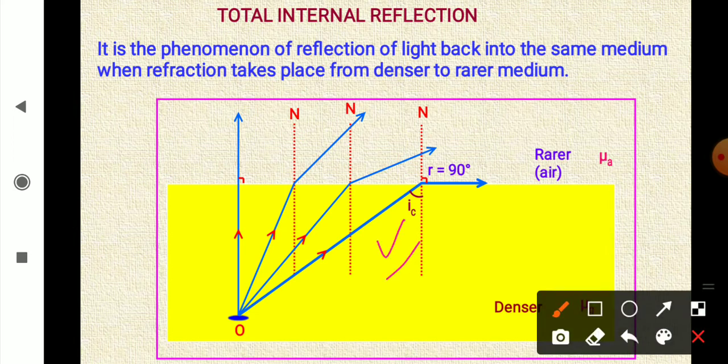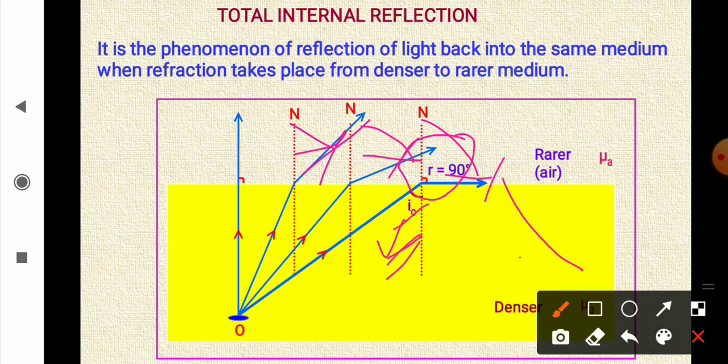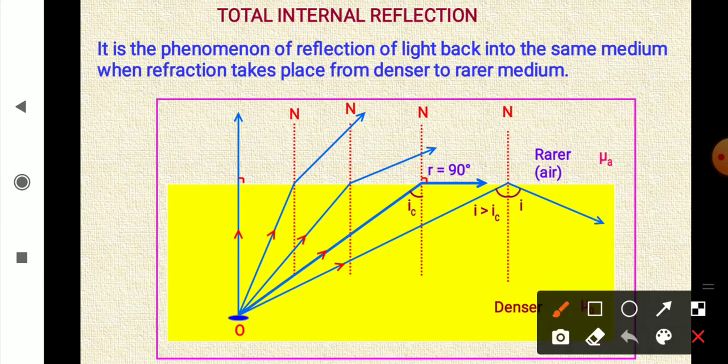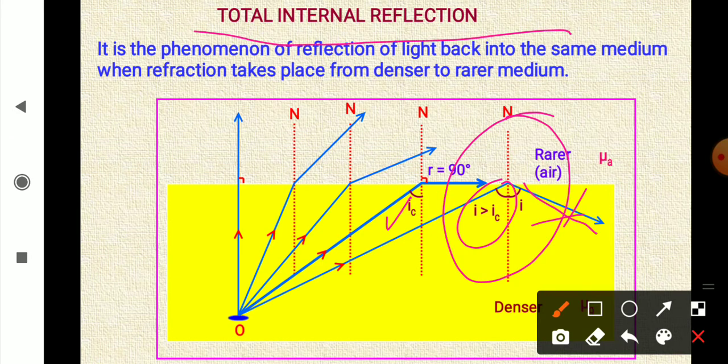Now this angle of incidence is a very special angle. It is called the critical angle, for which the angle of refraction becomes 90 degrees. So you can see that the refracted ray is bending away from the normal, bending more, to 90 degrees, and when I increase the angle of incidence further, it will be returned back into the same medium. For the next one, you can see here, now this angle is greater than the critical angle, and the ray is returned back into the same medium. This phenomenon is called total internal reflection.